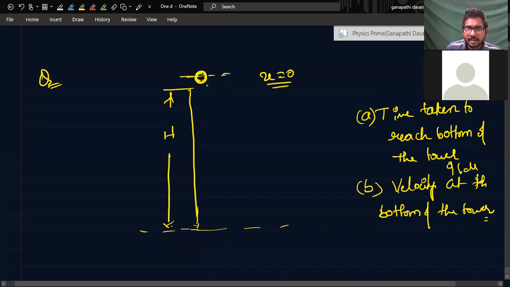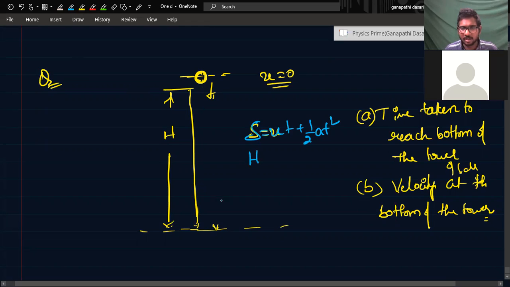Yes. Here, the time taken to reach the bottom of the tower is asked. The initial velocity is 0, and initially the ball is going in this direction. S is equal to ut plus half a t square. What is S here? Displacement is in the direction of velocity, so the displacement is H. U is how much? 0. Plus half into A, which is G, because the initial velocity direction is downwards. H is downwards, G is also downwards.